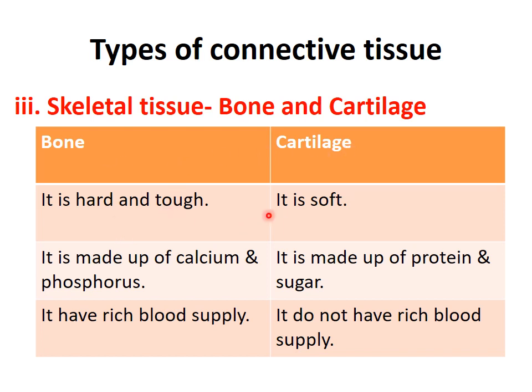Bone is hard and tough whereas cartilage is soft. Bone is made up of calcium and phosphorus, whereas cartilage is made up of protein and sugar. Bones have rich blood supply and cartilage does not have rich blood supply. Examples of bone are hand, limbs, neck, etc. And examples of cartilage are the tip of the nose and the lower part of the ear. So this was about the skeletal tissue or the differences between bones and cartilages.